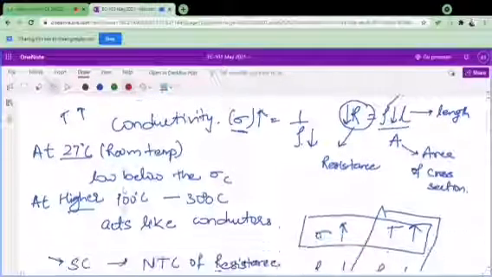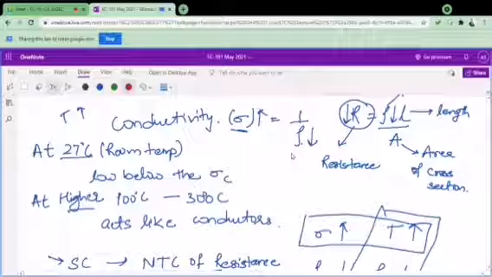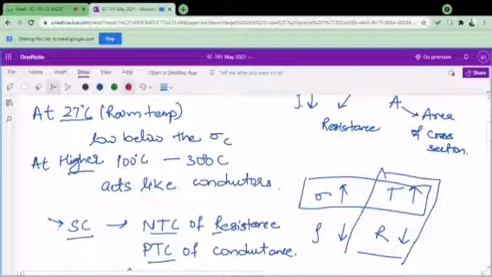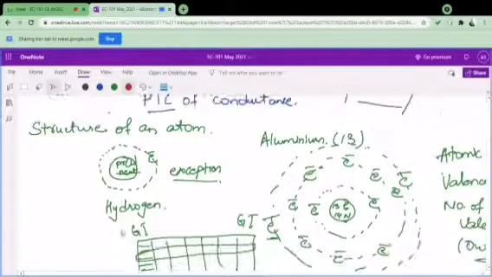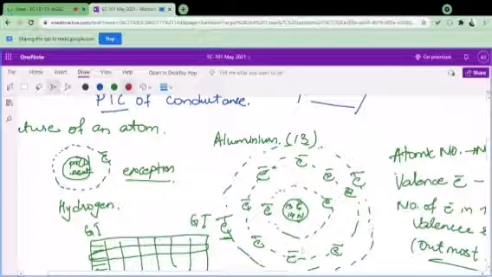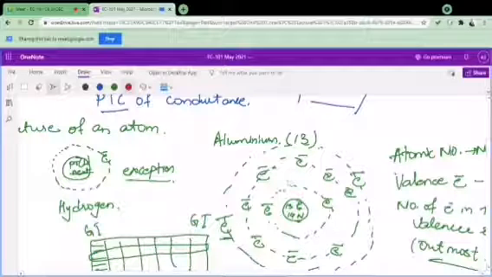Then we have seen how conductivity is related to the resistivity and the resistance. Also we have discussed the example of positive temperature coefficient and negative temperature coefficient of resistance and conductance in the case of the semiconductors. Then we discussed the structure of an atom, which is nothing but a center nucleus in which electrons revolve. The number of electrons varies as per the element you are going to discuss. As I discussed here, aluminium has the atomic number of 13, so there will definitely be 13 protons and 13 electrons in it.